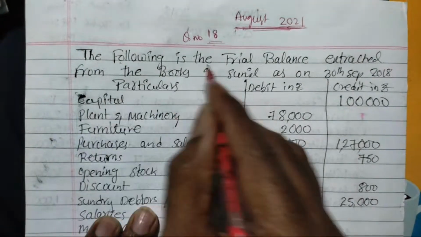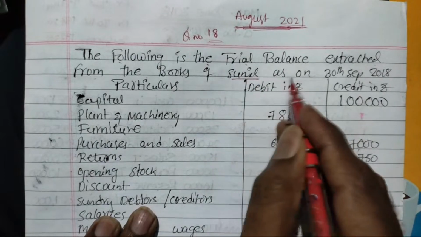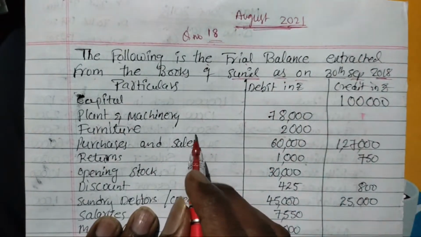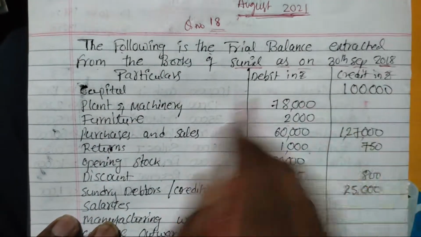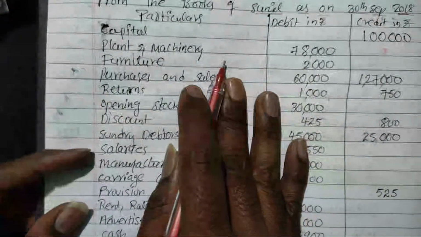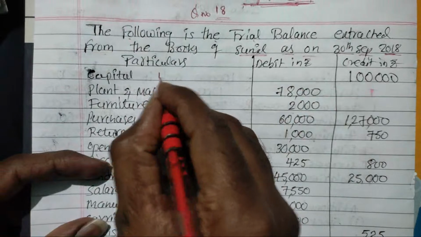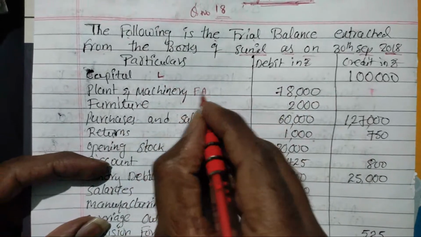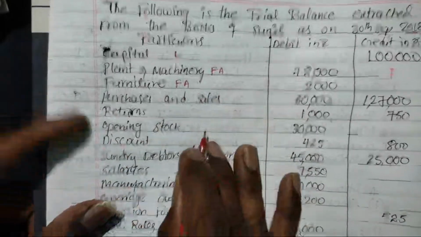We are going to discuss some important adjustments in this question along with the problem. So the following is the trial balance extracted from the books of Sunil as on 30th September 2018. Particulars: debit in rupees, credit in rupees. We have got credit values and debit values. So capital will come under the liabilities side. Plant and machinery is a fixed asset. Furniture is also a fixed asset.